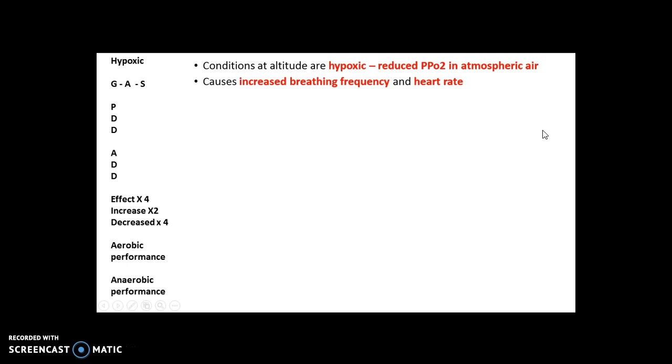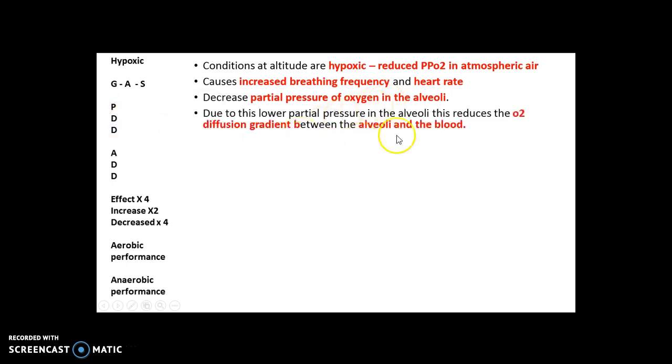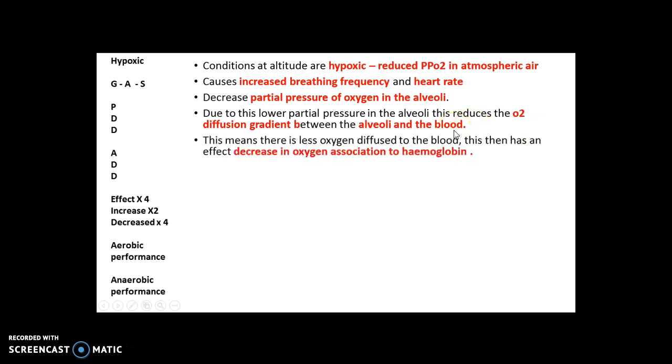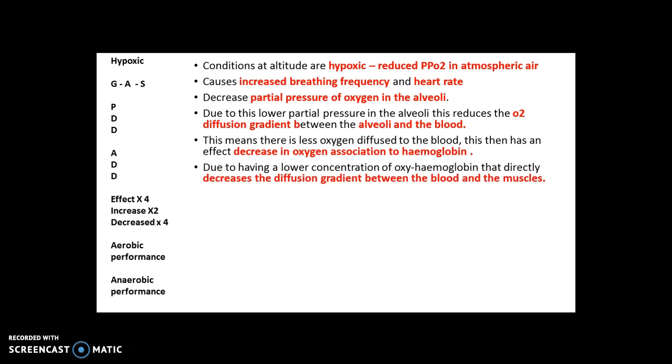Now, let's go into the gaseous exchange process then. There's a reduced partial pressure of oxygen in the alveoli because of there being a reduced PO2 in the atmospheric air. This then, of course, reduces the diffusion gradient between the alveoli and the blood. So as a result of that, there's reduced oxygen diffused into the blood, which means the next effect is a reduced association between oxygen and hemoglobin. There's lower levels than there would be at gaseous exchange at sea level. Then you're going down to here. This then, of course, impacts the diffusion gradient between the blood and the muscles. Okay, and this then means you get less oxygen diffused into the muscles.